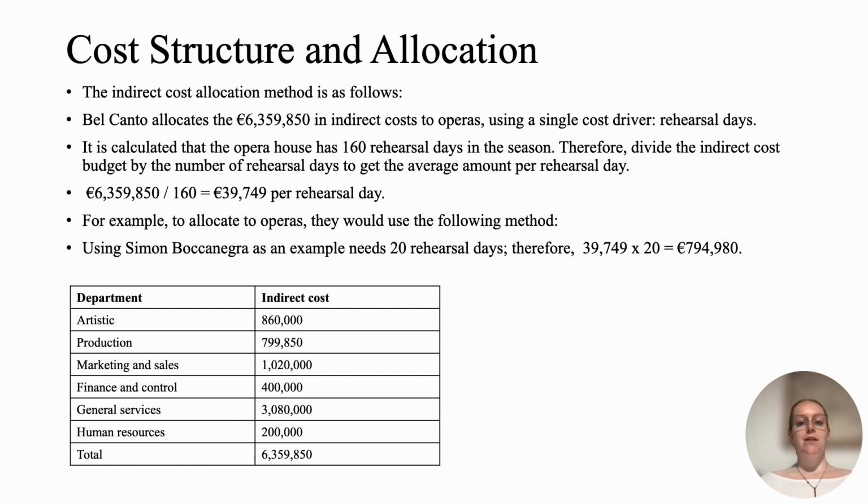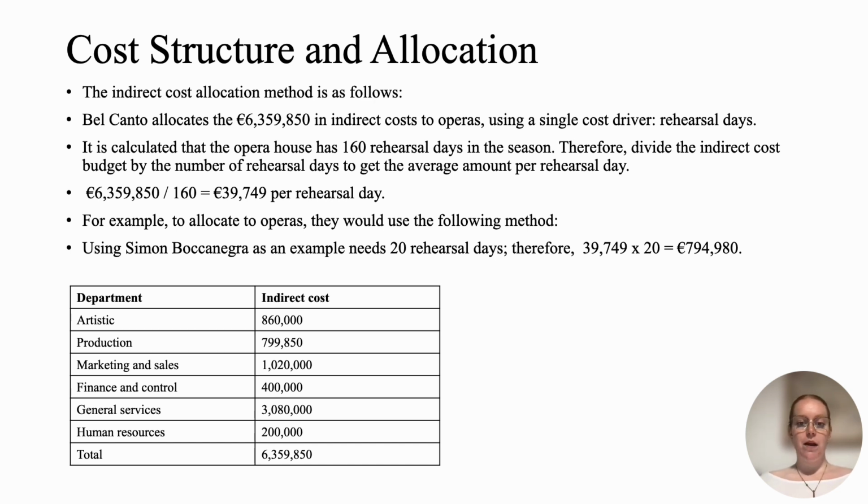To follow on, the indirect cost allocation method is as follows. Bel Canto allocates €6,359,850 in indirect cost to operas using a single cost driver, the rehearsal days. The opera house has 160 rehearsal days within the season. Therefore, if we divide the indirect cost budget by the number of rehearsal days, we get the average amount per rehearsal day. So €6,359,850 divided by 160 days gives us €39,749 per rehearsal day.